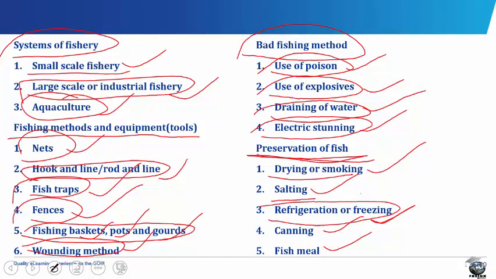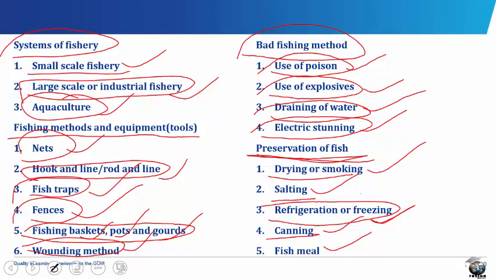Refrigeration or freezing. In refrigeration or freezing, this involves storing the fish at a temperature below 0 degrees centigrade. This renders bacteria and other decay-causing agents inactive. It also causes water in fish to become frozen and as such unavailable to spoilage organisms. Fish stored in this way can be in good condition for a long time. Deep freezers, refrigerators, and cold rooms are used for this purpose. Trawlers use this method to preserve fish caught in high seas before they come ashore.